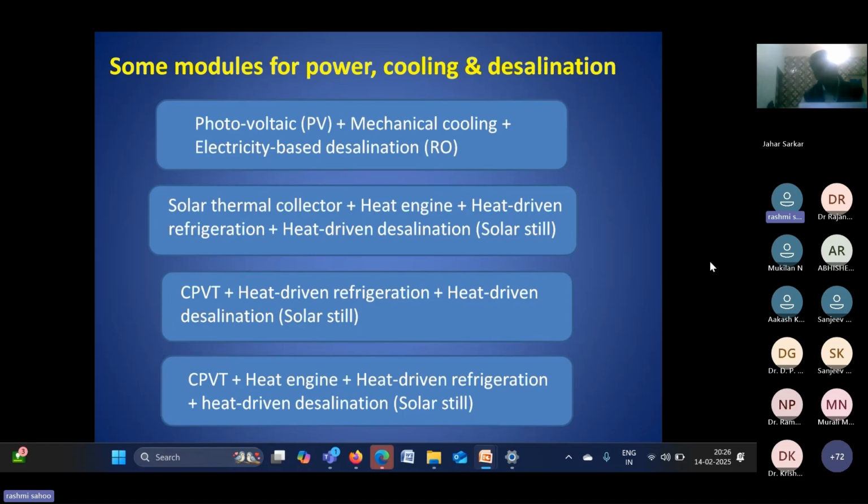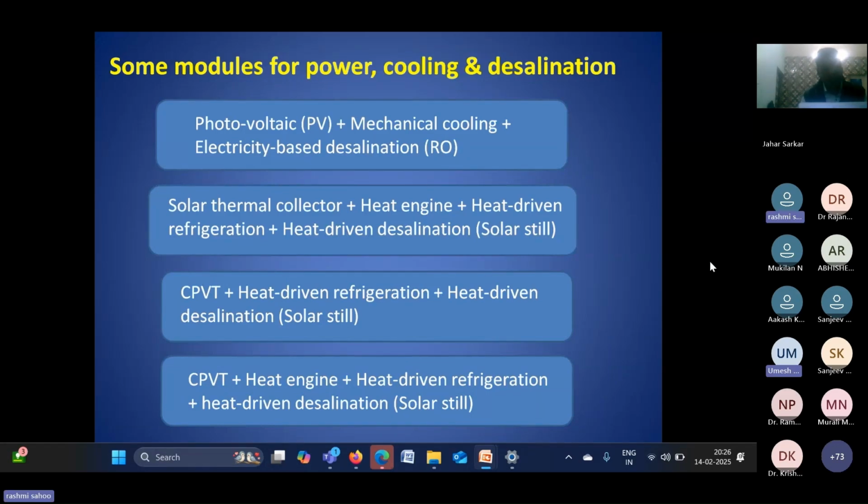There may be another combination: CPVT, then heat engine, then solar driven refrigeration, then heat driven desalination. So a lot of options are there. We can also use that CPVT with the RO system for desalination, and we can use the heat driven refrigeration system.